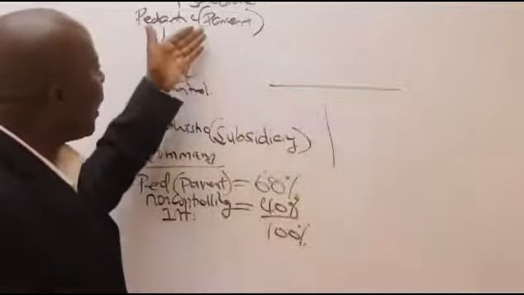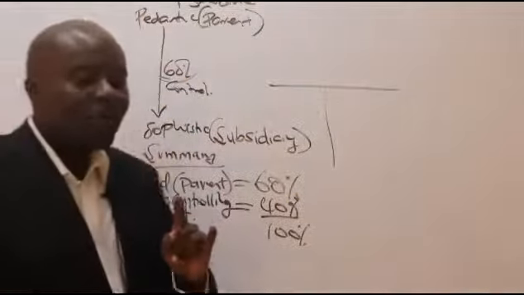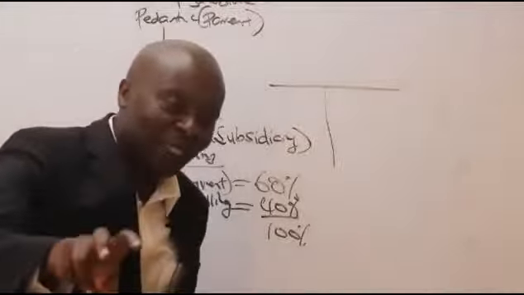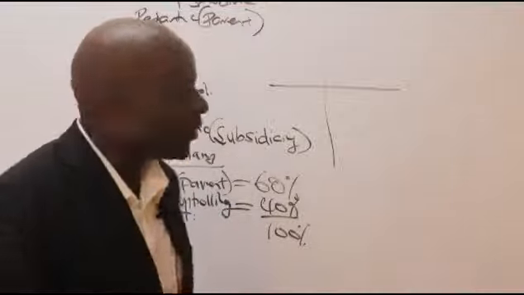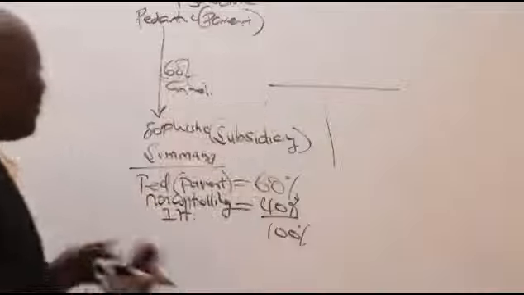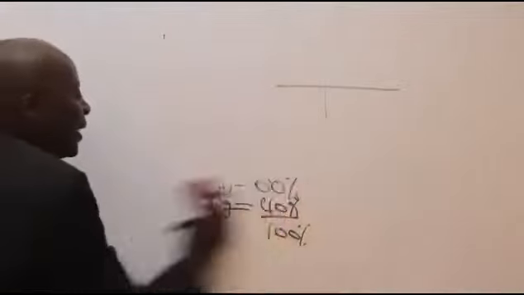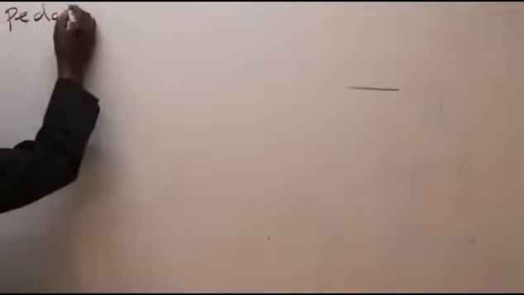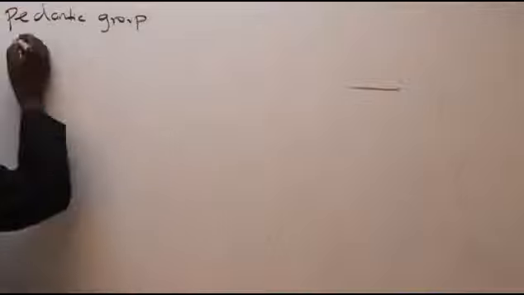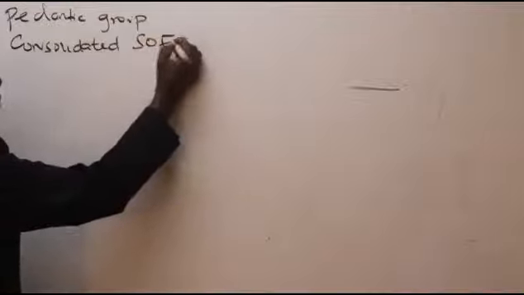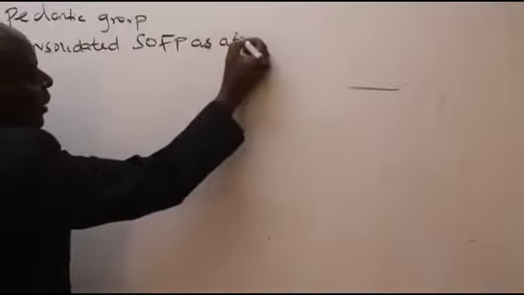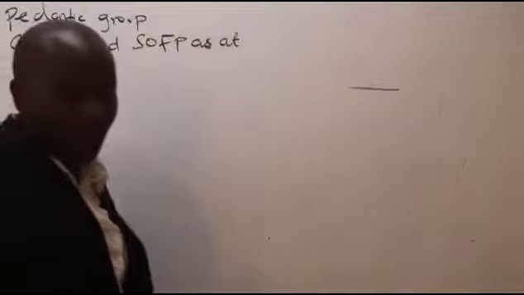After you have established how the group structure looks, a good student knows that if the examiner needs you to do a balance sheet, a consolidated statement of financial position, that will be the next thing. So please mention the name of the company. The name of the company is Pedantic. So we have Pedantic Group. We have consolidated statement of financial position as at.